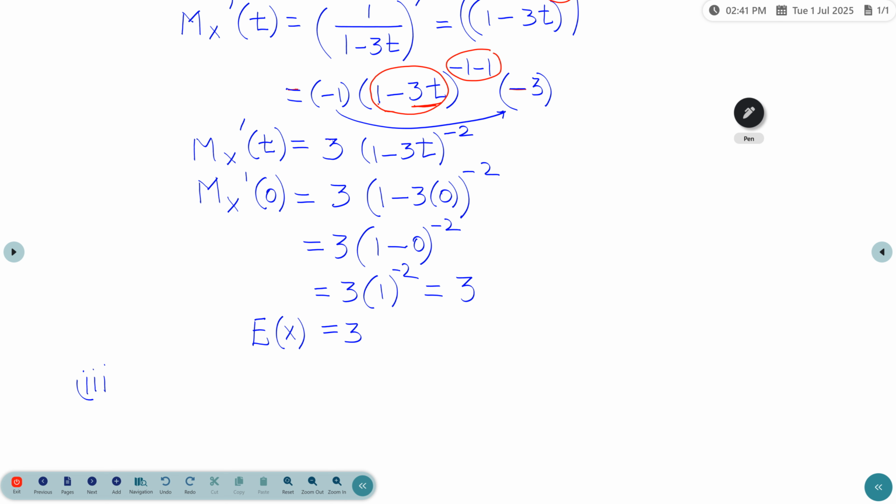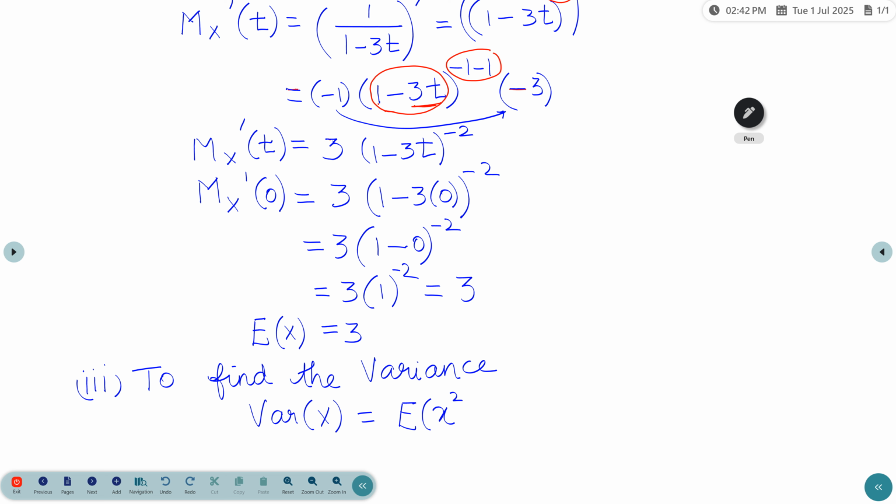The third one, we need to find the variance. That is, variance of x equal to E of x squared minus E of x the whole square.